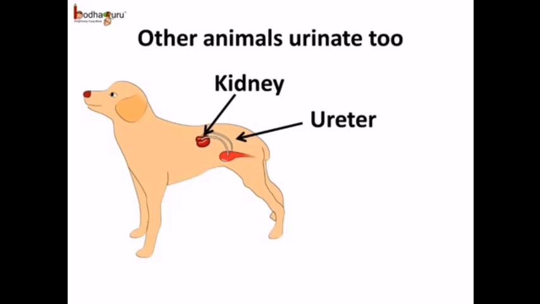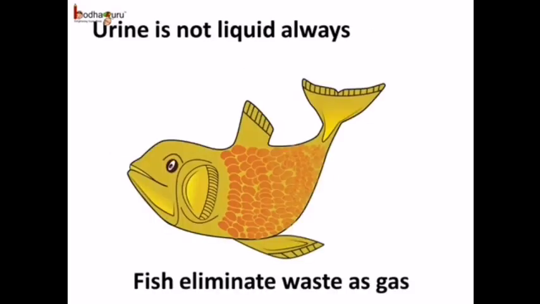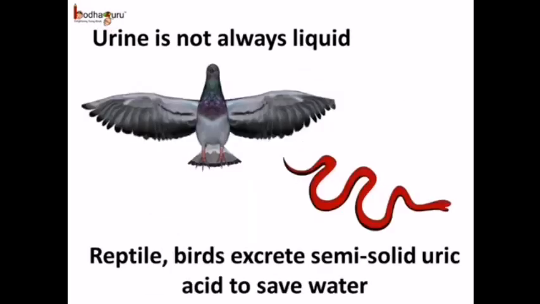You must have seen other animals urinating, like the dog, cat, cow, etc. You know, aquatic animals eliminate waste as gas, like ammonia, which gets dissolved into the water. Lizards and snakes excrete a semi-solid white substance, the uric acid, to save water.